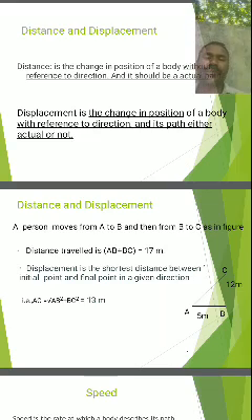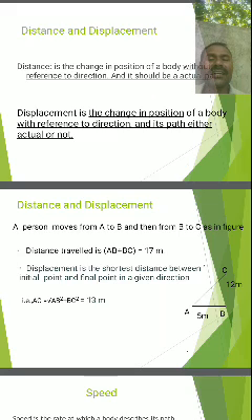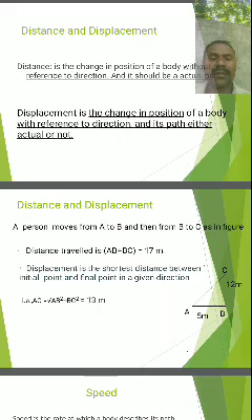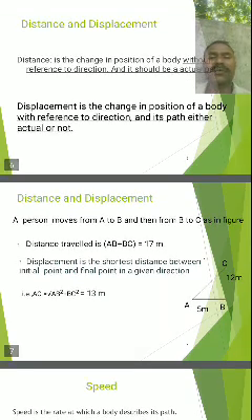And displacement is a physical quantity that is also defined as change in position of a body, but it is the shortest path covered by the body during its motion.